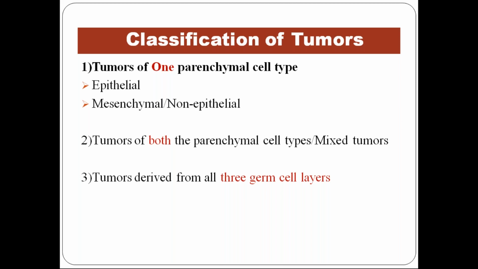Now, if in an organ a tumor is arising from both these components, those tumors we put under the second category and call them mixed tumors. Now, tumors derived from all three germ cell layers. What are those germ cell layers? You have ectoderm, mesoderm, and endoderm. If the tumor arises from all those three layers in a single organ, we keep it as a third category. Now, we'll see what that is.